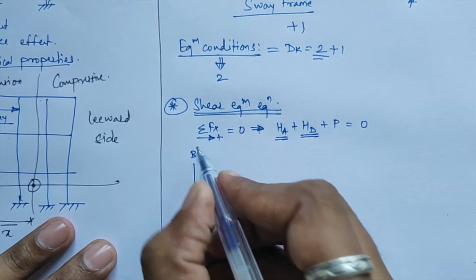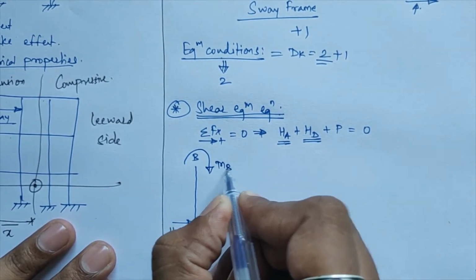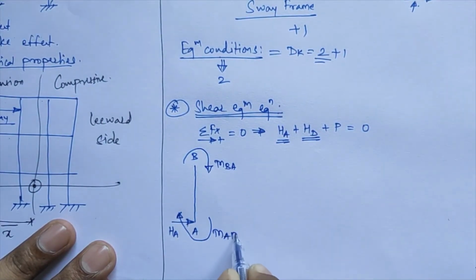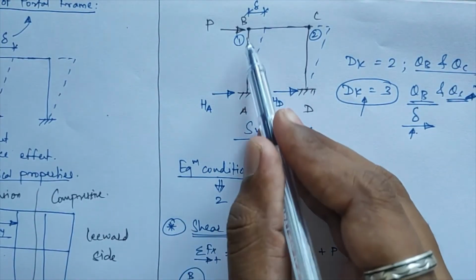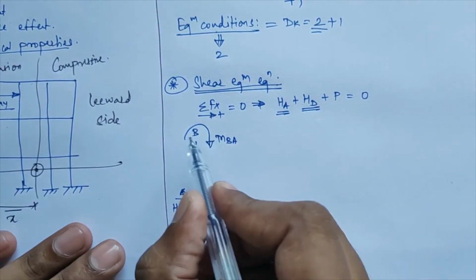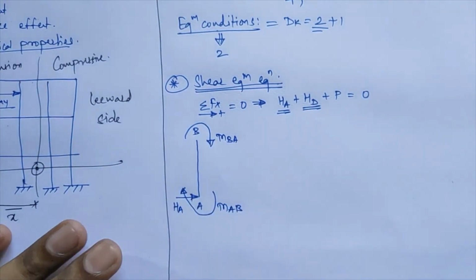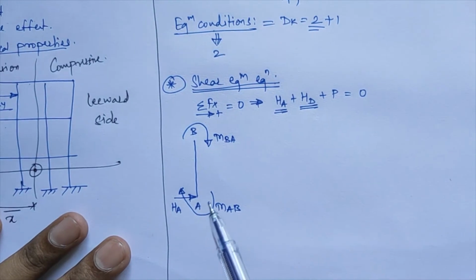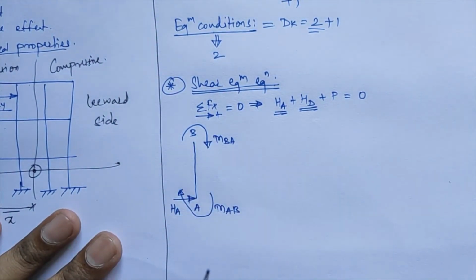Okay, and I am applying here moments, that is MBA and MAB at both of these joints. These are my final moments occurring at point A and at point B for the AB column. One more thing you have to do while assuming these moments: always assume those in clockwise direction. Don't assume one clockwise and one anti-clockwise, as that will increase your confusion. So you assume both of these moments acting in clockwise direction.